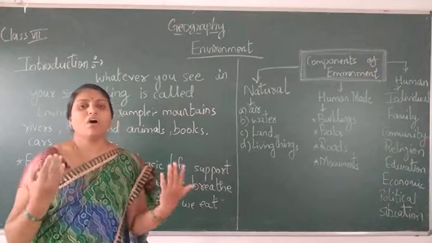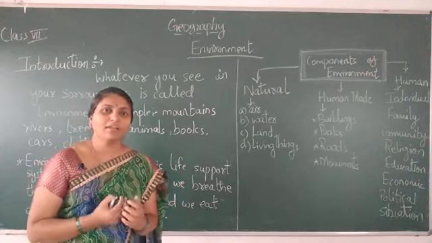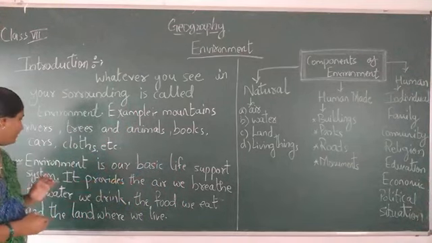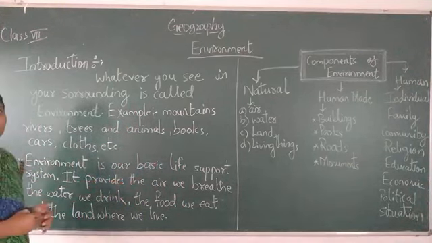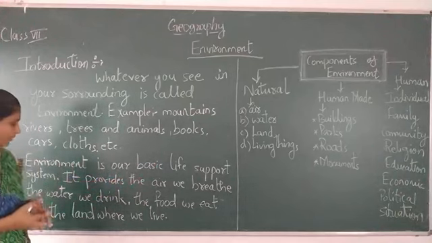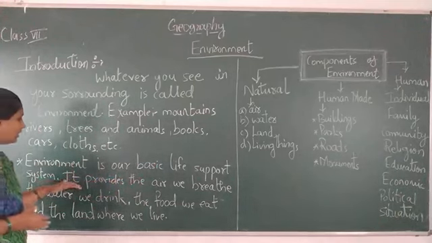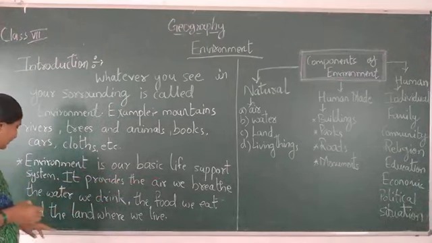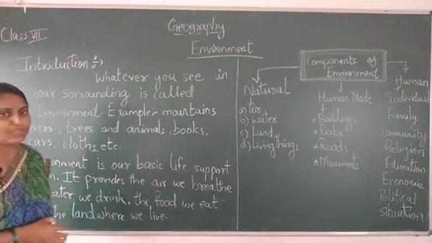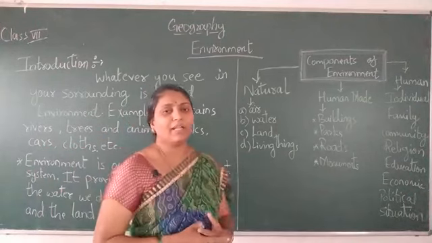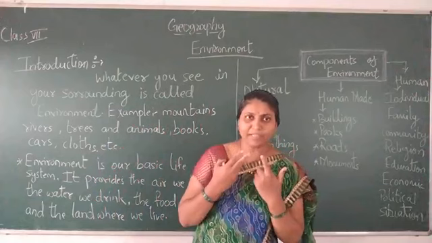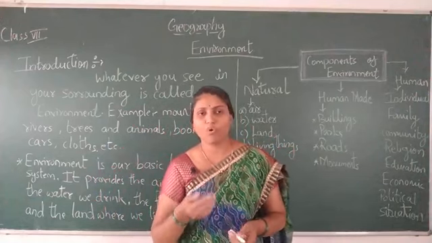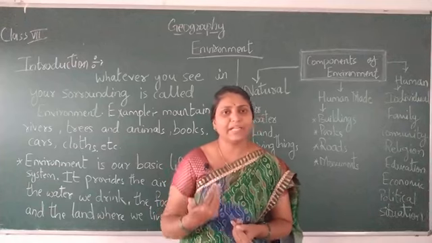All of this is called environment. Environment is our basic life support system. It provides the air we breathe, the water we drink, the food we eat, and the land where we live. So where do we get the drinking water?